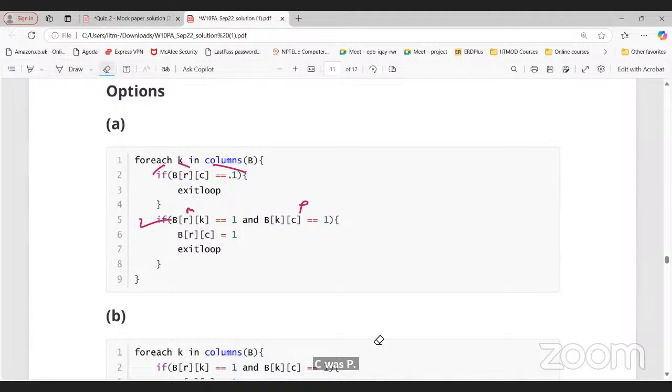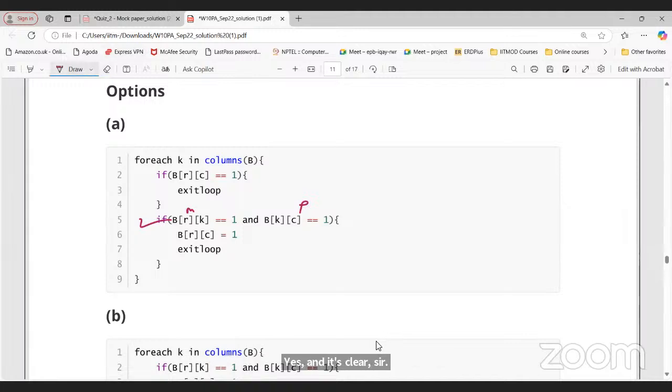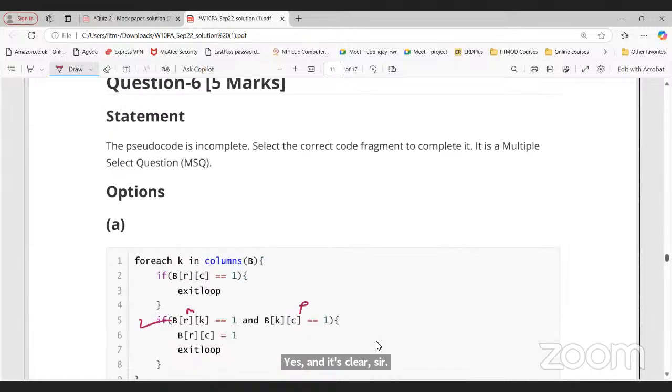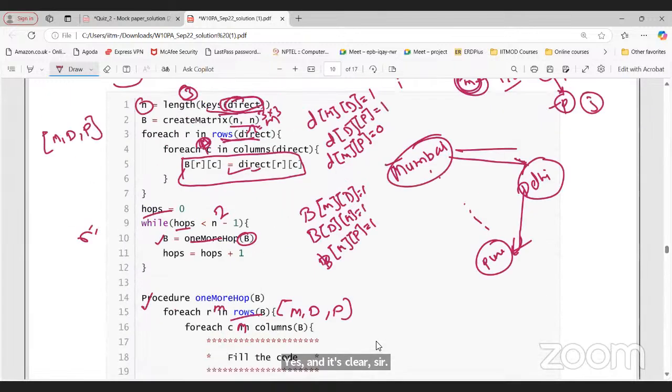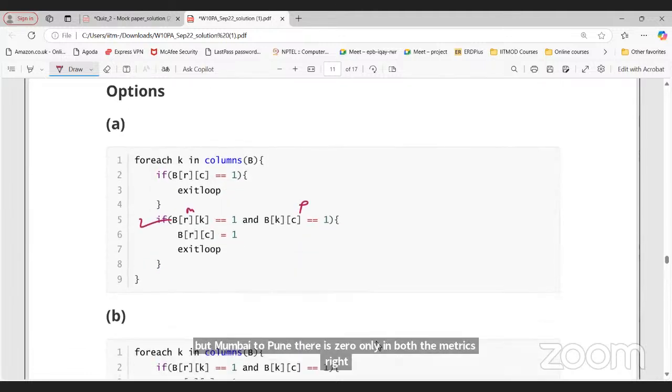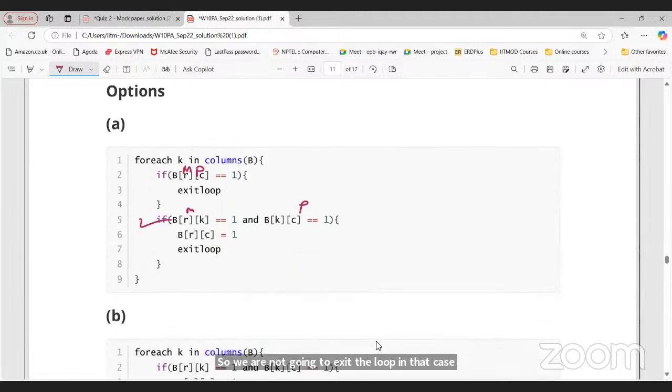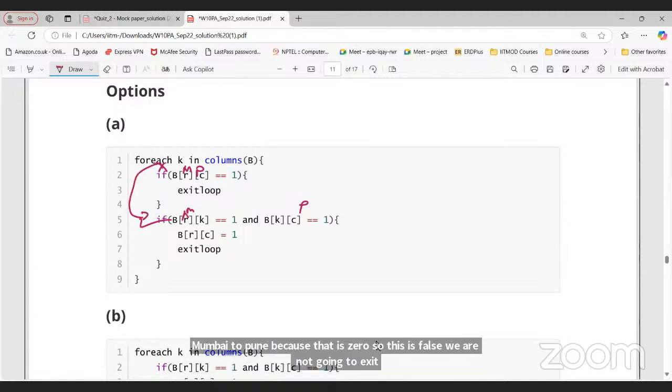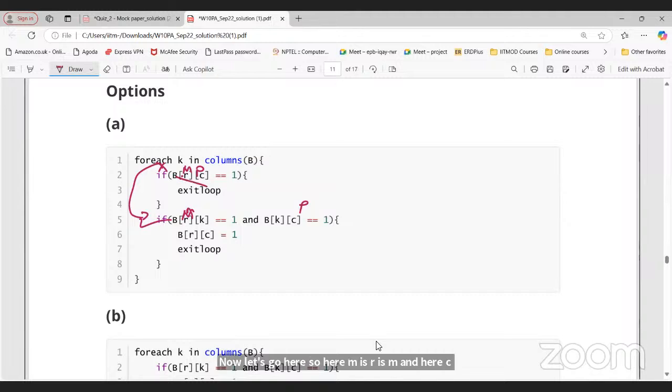See, B[R][C] equals 1, exit the loop, right? But initially both the matrices, direct and indirect, are the same. Mumbai to Pune is 0 in both matrices. So we are not going to exit the loop in that case, only for Mumbai to Pune, because that is 0. So this is false, so we are not going to exit. Now R is M and C is P. Because of this condition, it is false.